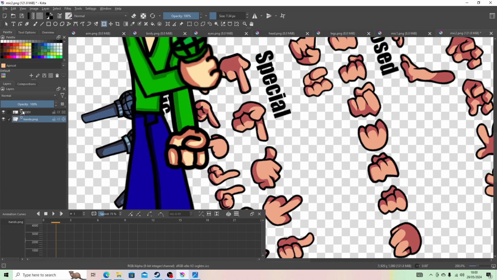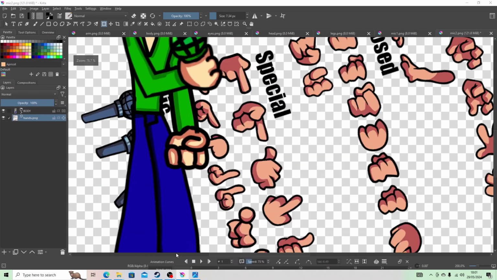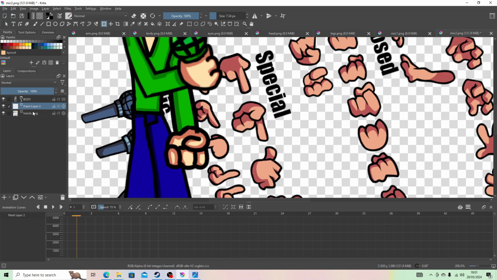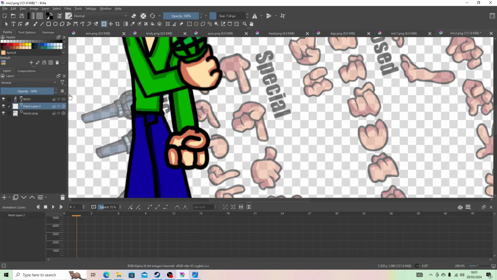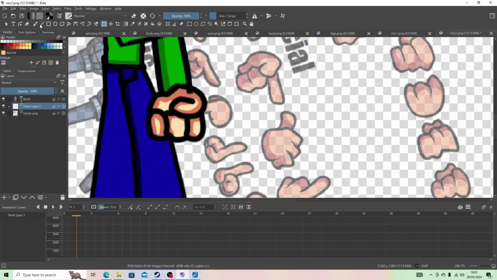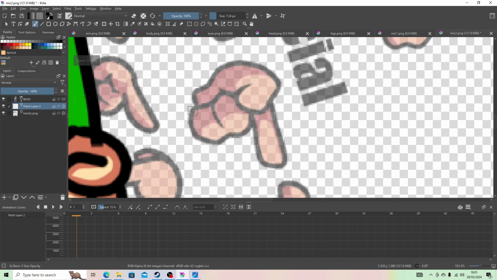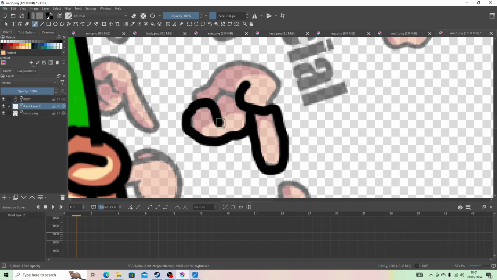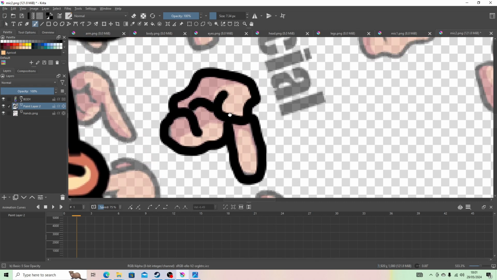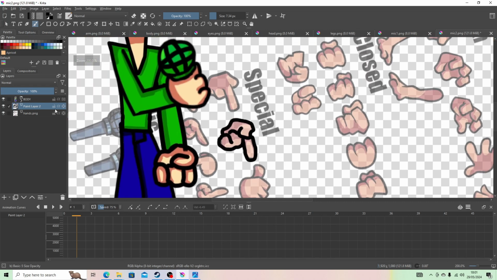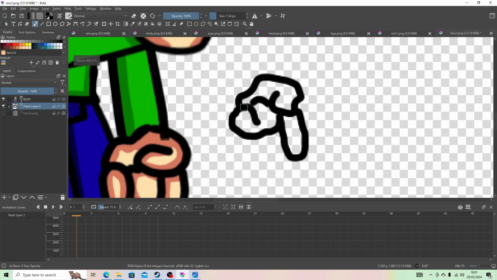We can add a new layer. Yeah, put that there. There we go. Now we're going to add a new layer, change the opacity to that, and now we're just going to not trace, because tracing is not how you learn, as I got told before, but we're just going to borrow the image. If you say add credit to the person that made it, I have no clue who made it, because I got this off Google. Anyway, now there's the arm.